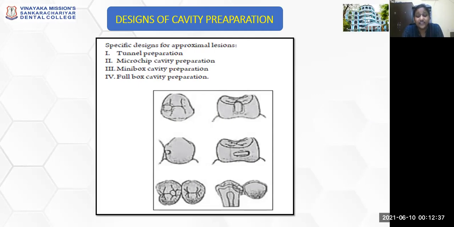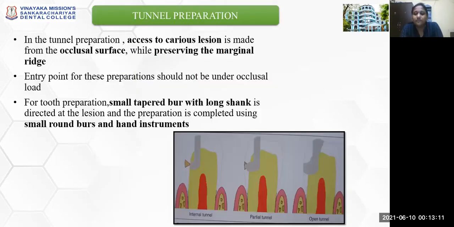Whereas in a minimally invasive technique, this can be approached using tunnel preparation techniques, a microchip cavity preparation, mini box cavity preparation or full box cavity preparation that will only engage the proximal box. It won't involve any of your occlusal part. So in your occlusal part, the original tooth structure is being saved. So this is the difference between your newer minimally invasive cavity preparation techniques and your amalgam, your GV Black's cavity classification.